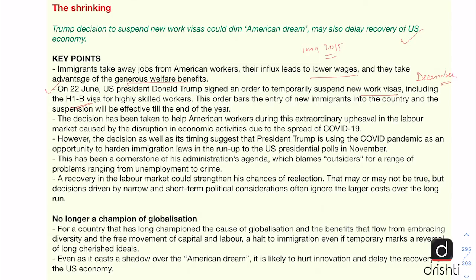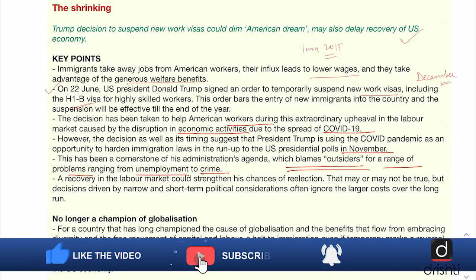The argument given by the American government is that it will help the American workers during this time of less number of jobs in the labor market caused by disruption in the economic activities due to COVID-19. But the timing is suspect because the elections are due in November and President Trump has always projected an anti-immigrant stance. And his administration's agenda has been to blame the outsiders or the immigrants for a range of problems ranging from unemployment to crime. But the editorial also says that a recovery in the labor market could strengthen his chances of re-election. That is the thought of the administration and President Trump.